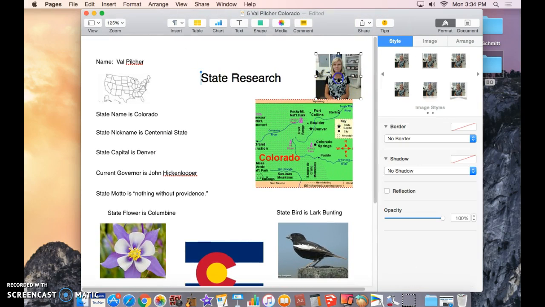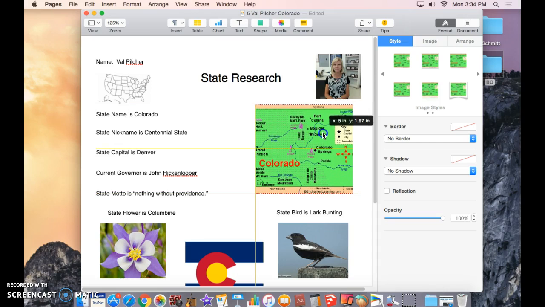And notice that my picture is laying on top of my map. Well, I'm going to leave my picture alone, so I'm going to take my map picture and just slide it down a little bit so that it's off of the picture of me. Now notice that the map is cut off. Do you see how you can't see the edges over here or over here?